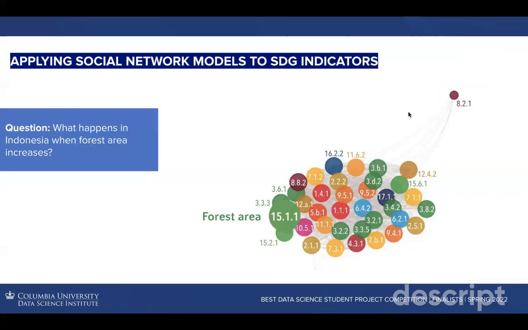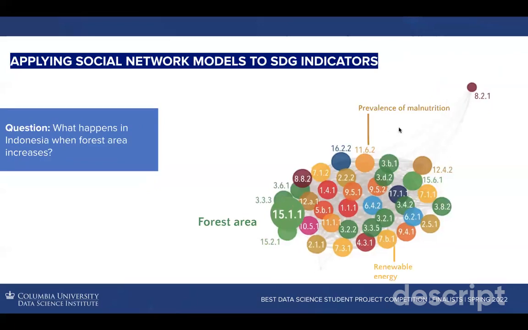So for an example of how to apply this type of model to SDGs, we can start with a question. What do we think happens in Indonesia when forest area would increase? In this case, with a social network model, we can see that forest area increasing in Indonesia tends to correspond with increasing renewable energy, but also with a higher prevalence of malnutrition. While these relationships are not necessarily causal, this type of information would be very interesting to decision makers when they're thinking about which indicators to invest in, for example, investing in improving forest areas in Indonesia.